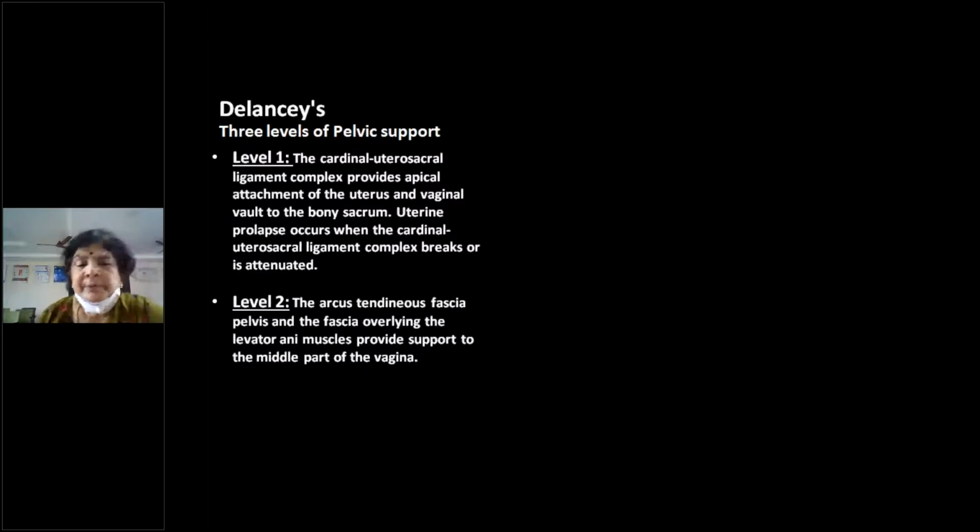Then level 2 support is the arcus tendinous fascia of the pelvis, or the fascia overlying the levator ani muscles. They mingle with the vagina and are called the paracolpium. So they go into the vaginal wall and offer it support, literally binding the vagina to the pelvic wall.